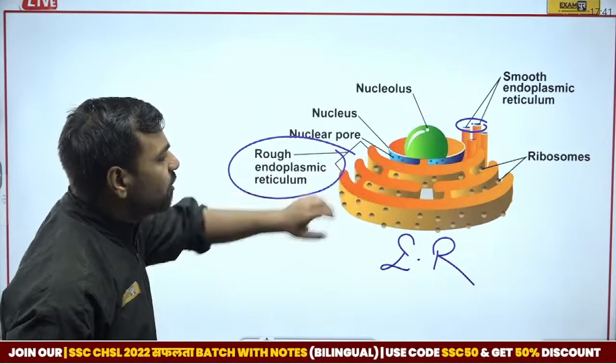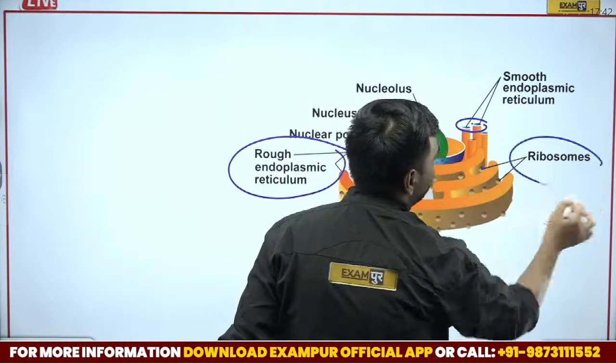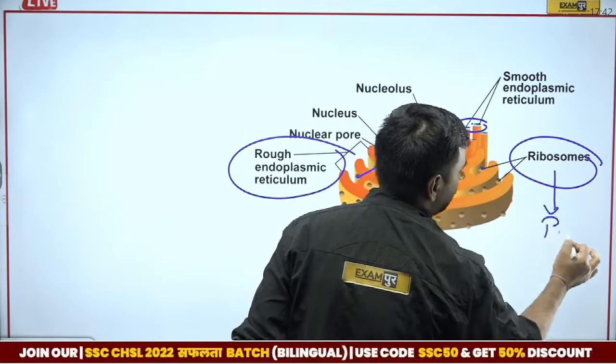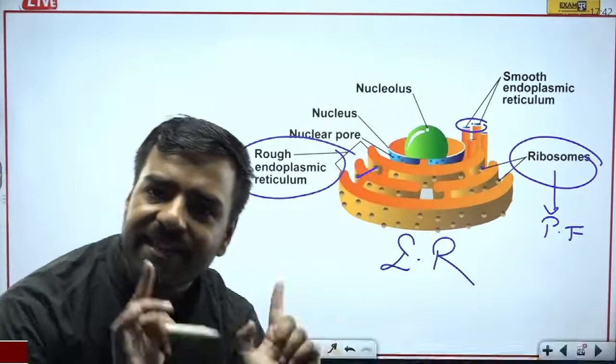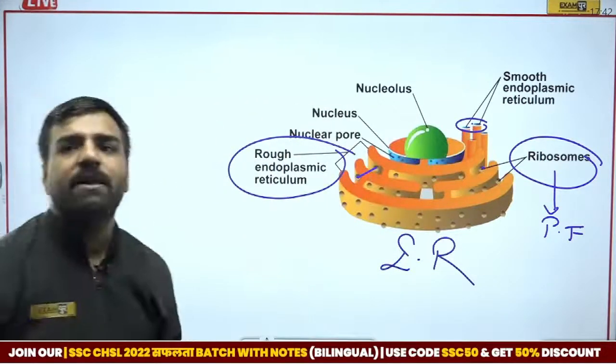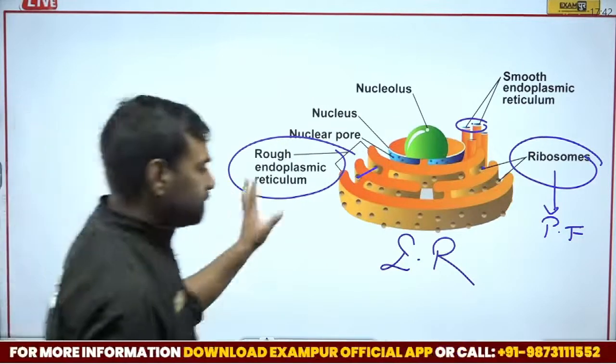On this rough part only, what is present here? Just have a look. What are they? They are actually ribosomes, and these ribosomes are known as protein factories. Why? Because they are doing protein synthesis. So all these questions are repeatedly asked. Do not miss any of them. Okay. So let's move forward now.